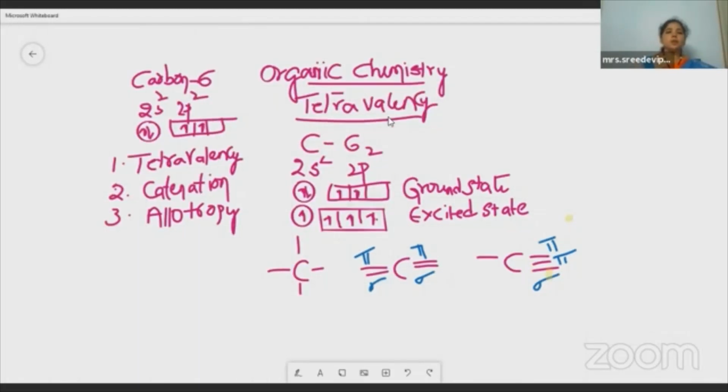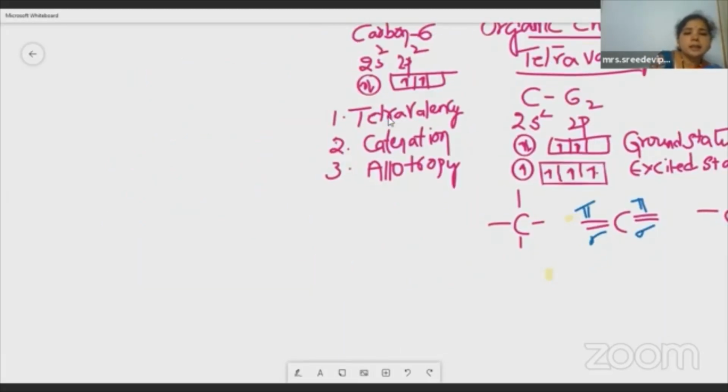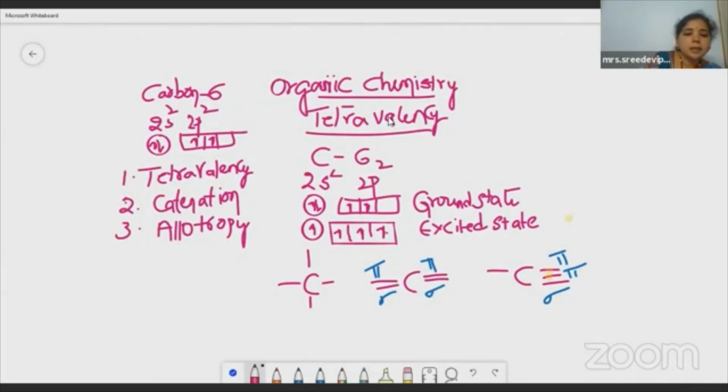Okay, so let me recall what topics we have learned today. Organic chemistry deals with carbon and its compounds. The special properties of carbon are tetravalency, catenation, and allotropy. They made it so special because of its ability to form crores of compounds. It is able to form 4 single bonds, 2 double bonds, and a triple bond. Catenation, the self-linkage property of an atom to form chains and rings, is called catenation. And then coming to the third one, allotropy. So what is allotropy?